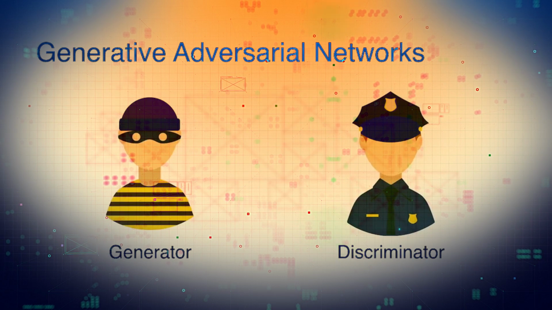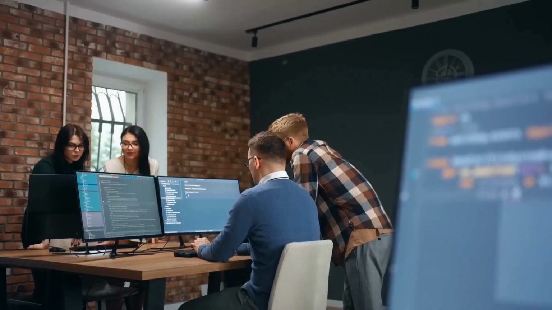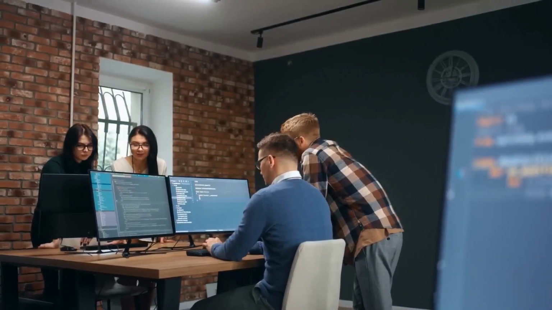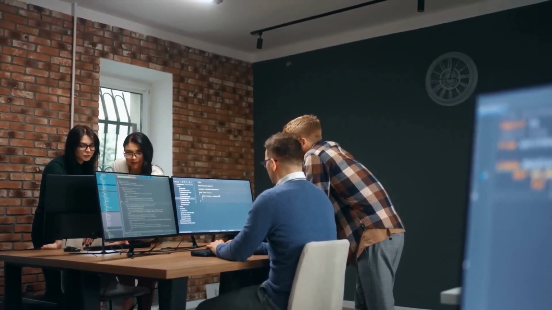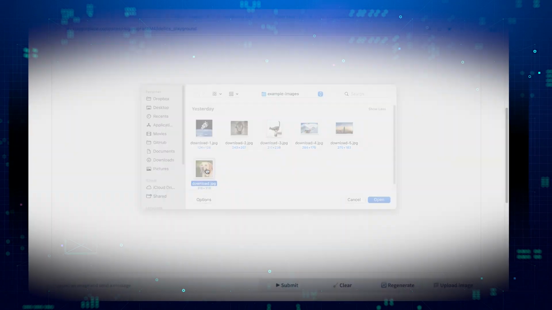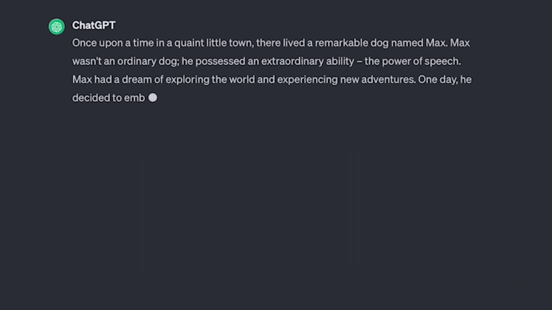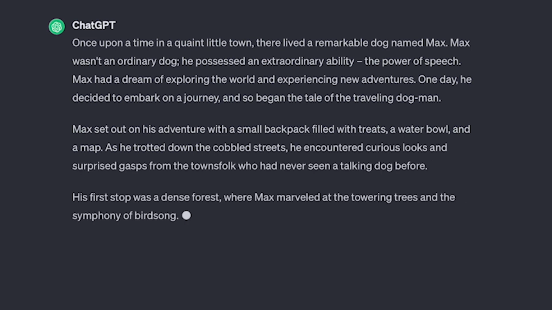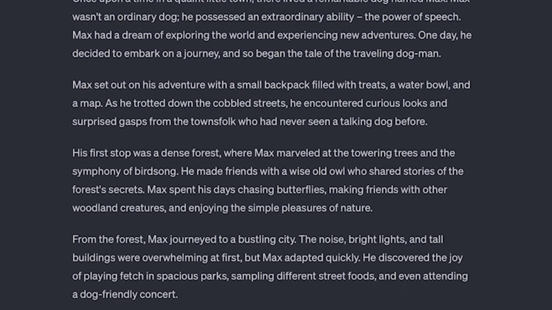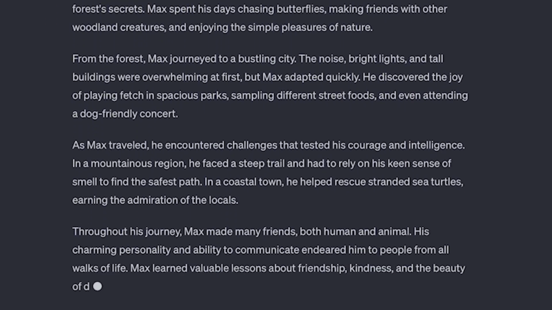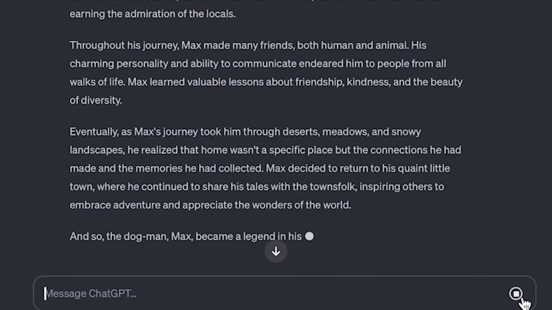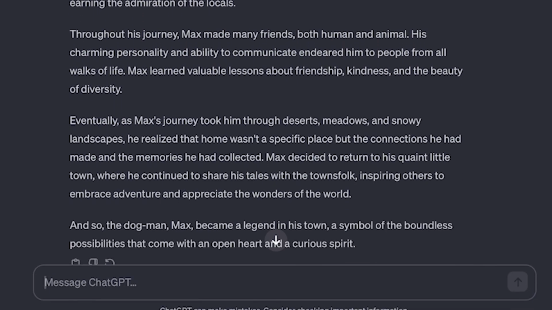Let's get started. Generative AI is a type of AI that can learn from data and generate new data that is similar to the original. For example, it can take a bunch of photos and create a new photo that looks realistic, or it can take a bunch of words and write a new sentence that makes sense. Generative AI can do this by using different kinds of models, which are like the brains of the AI.